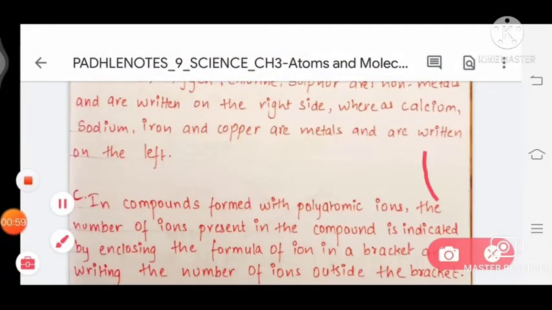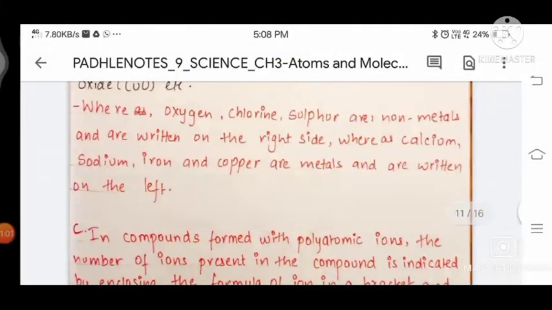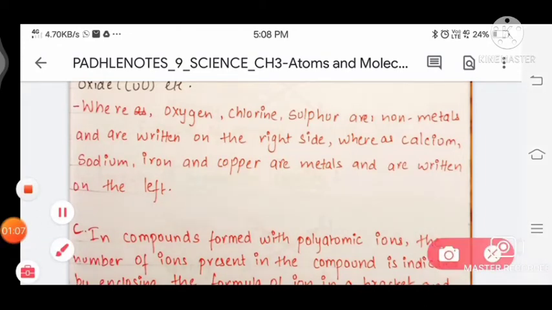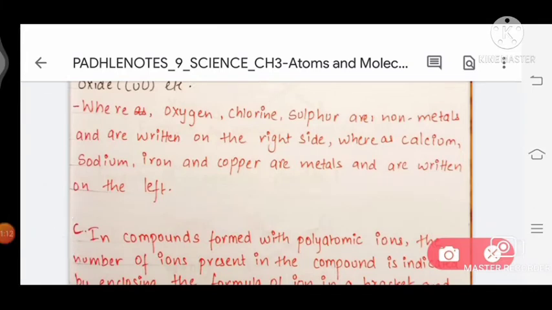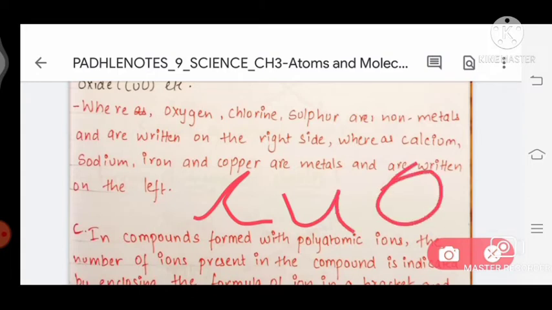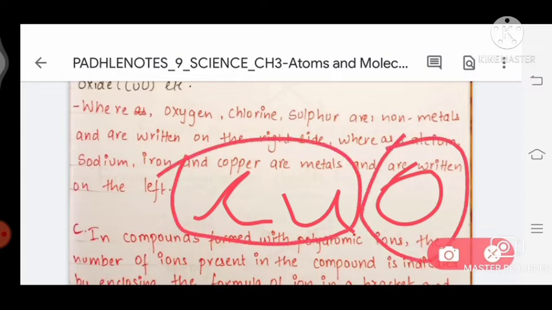Whereas oxygen, chlorine and sulfur are non-metals and are written on the right side. Whereas calcium, sodium, iron and copper are metals and are written on the left side, like CuO. So this is copper oxide, with copper at the left and oxygen at the right.